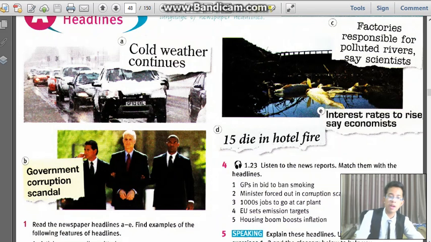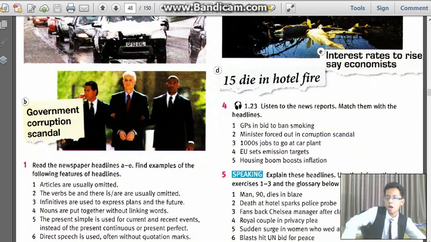Do we have anything else? Interest rates to rise, say economists. It seems there is nothing with this. If formed back into normal English, it will be economists say that interest rates are going to rise. There's nothing about articles, so skip that. So for idea number 1, we only have A, B, C, and D.